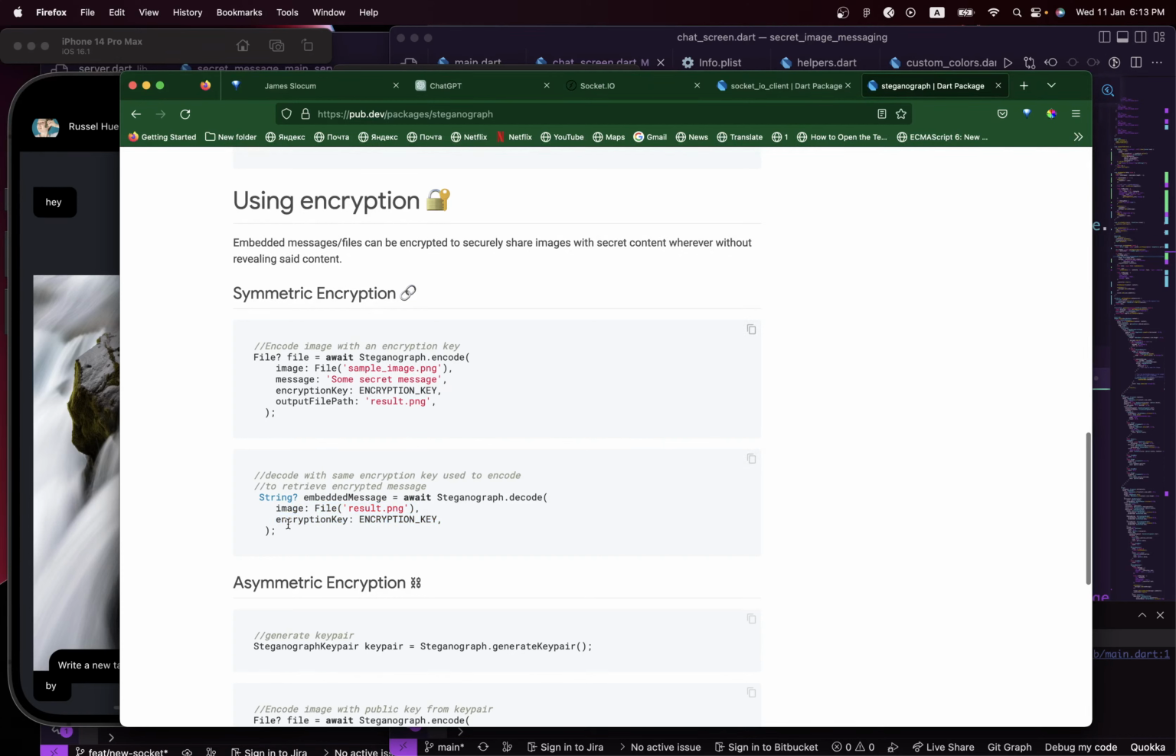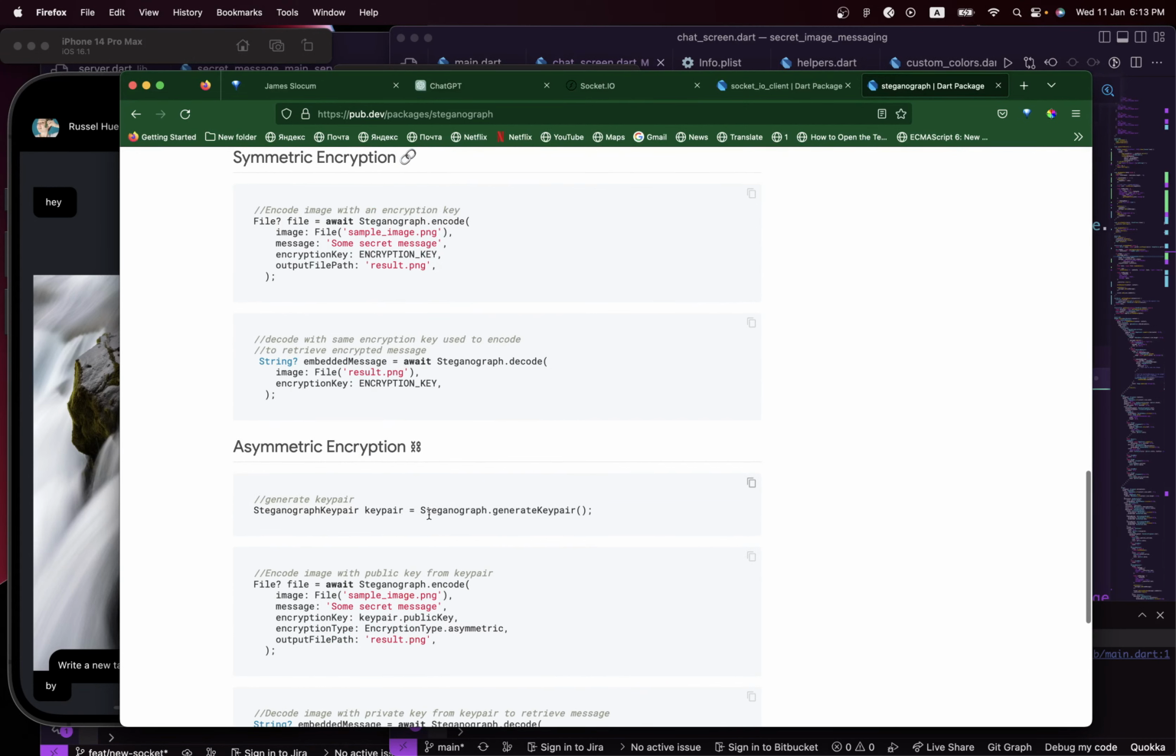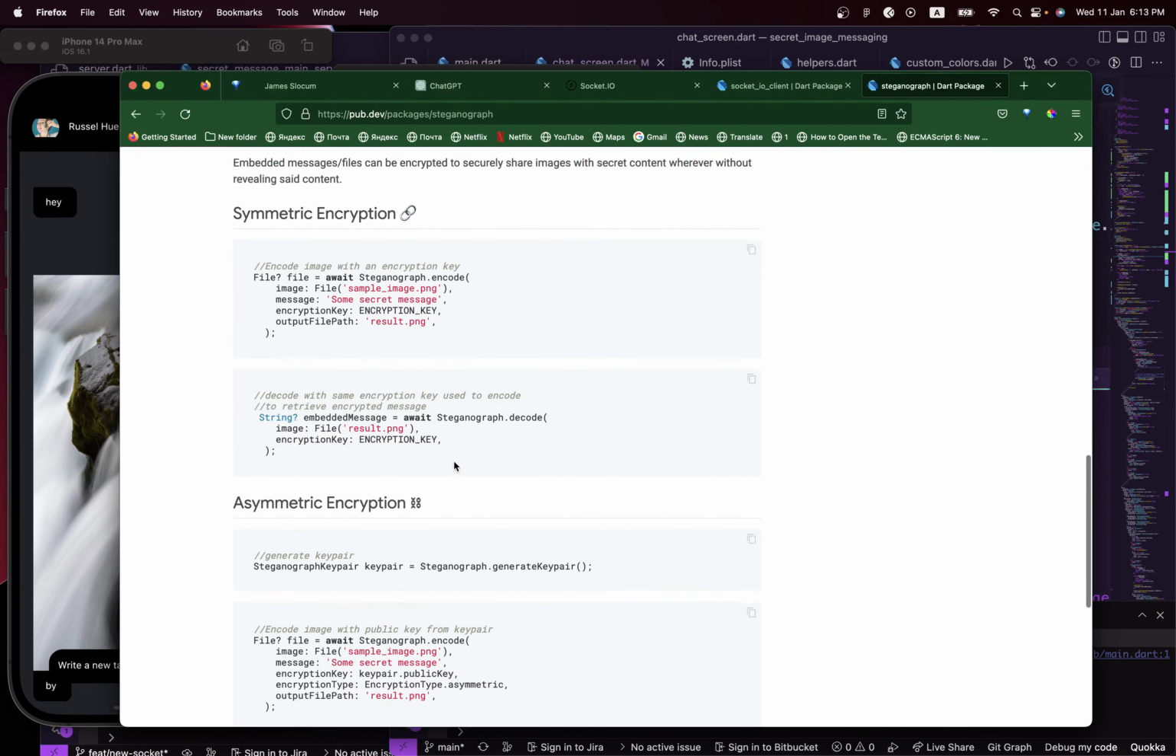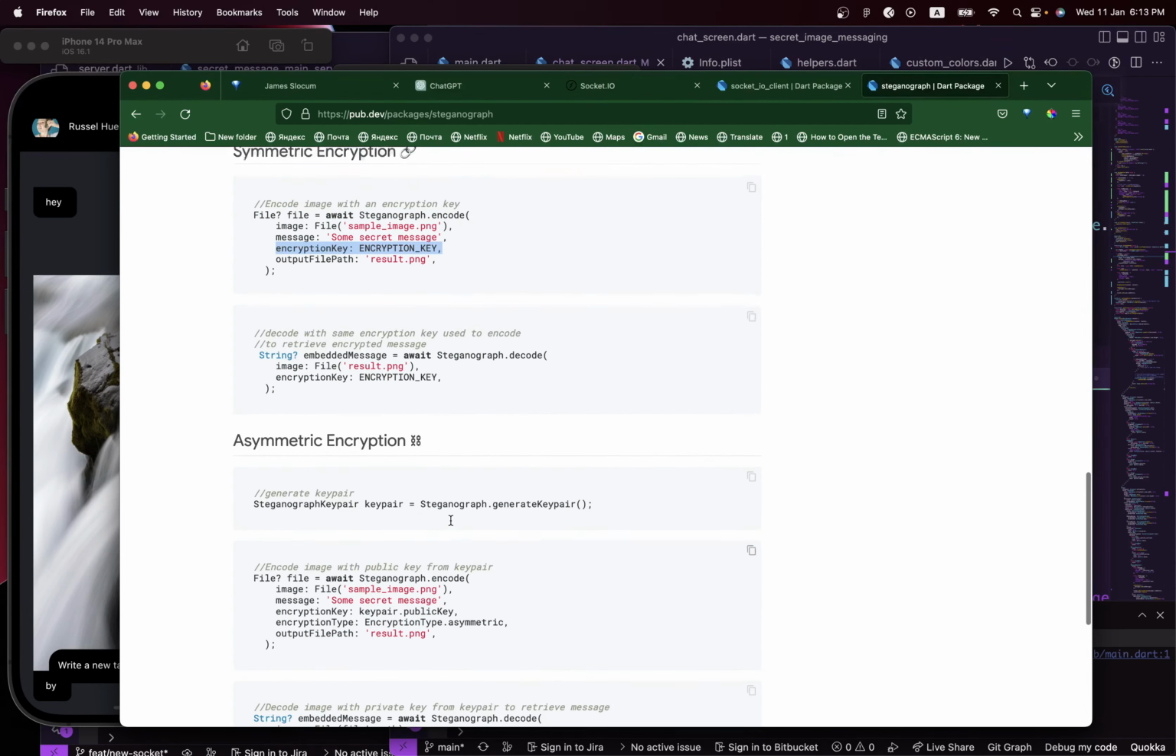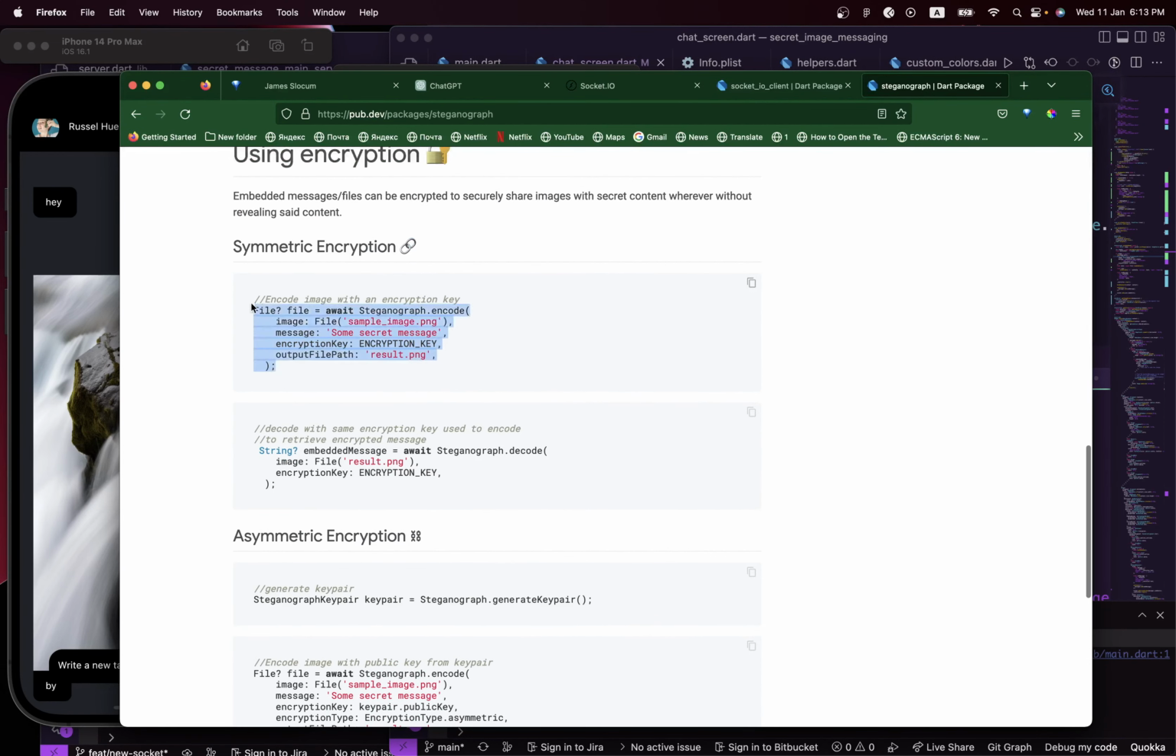Okay, encryption key: decode with the same encryption key used to encode to retrieve the encrypted message. Okay, yeah, I think this makes sense. So if we are using this particular function, then we should be able to share one particular key, which will be our public key. So we use the public key to encrypt here, and the user that's going to receive uses the public key to decode the message. Some stuff like that, and the key will already be shared between both of them.